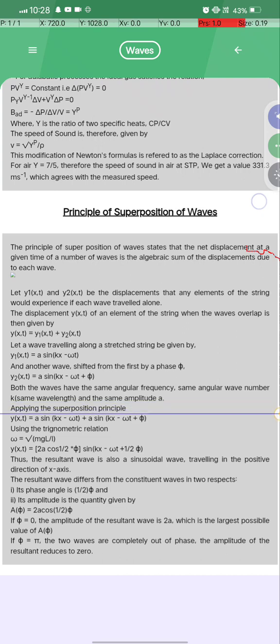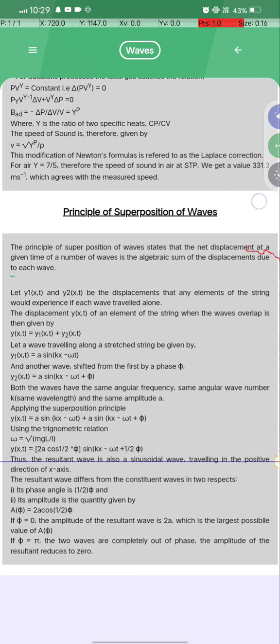Applying the superposition principle, y(x,t) equals a sin(kx minus omega t) plus a sin(kx minus omega t plus phi). Using the trigonometric relation, y(x,t) equals 2a cos(half phi) sin(kx minus omega t plus half phi).